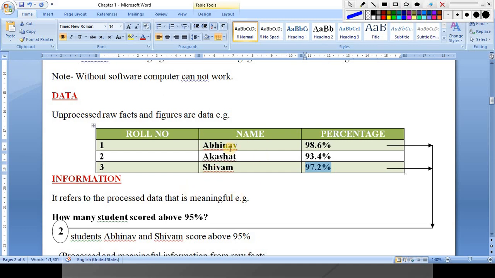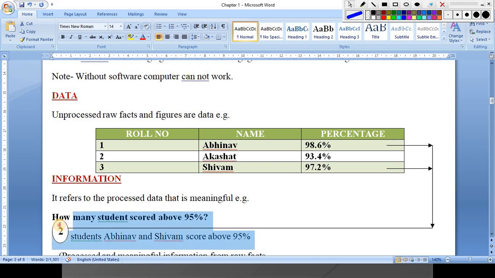But when we process it to find how many records are above 95%, we find that 2 students, Abhinav and Shivam, scored above 95%. So we got this information after processing this data. So this is information.